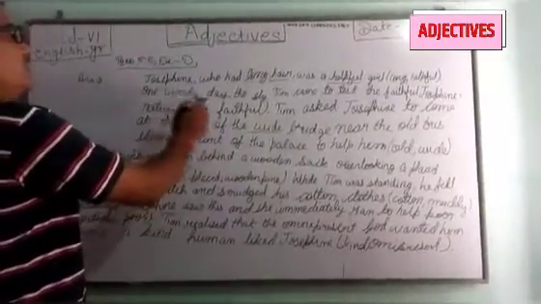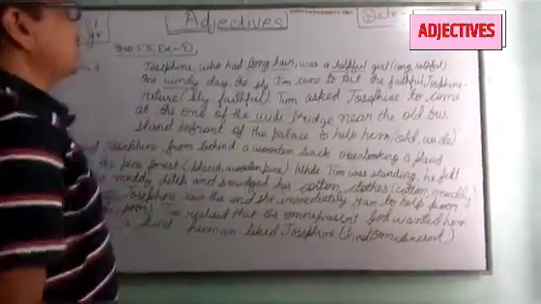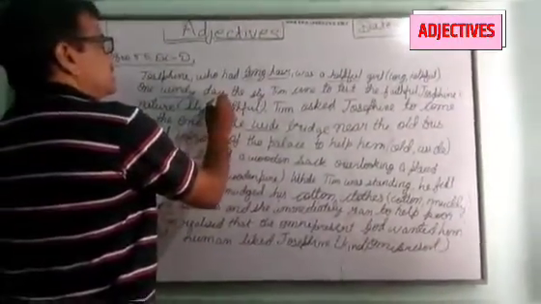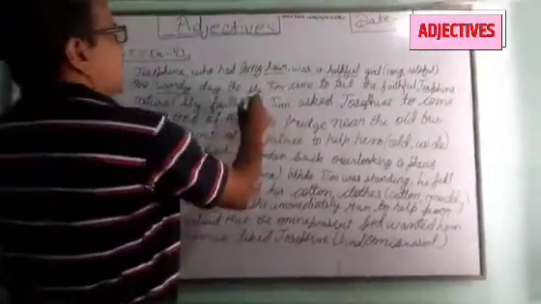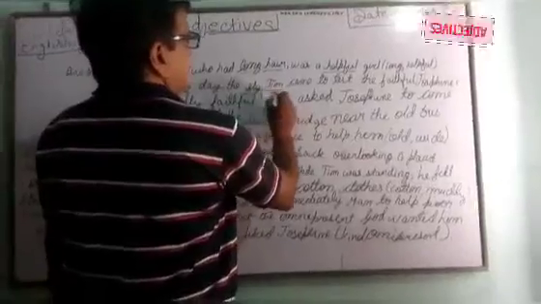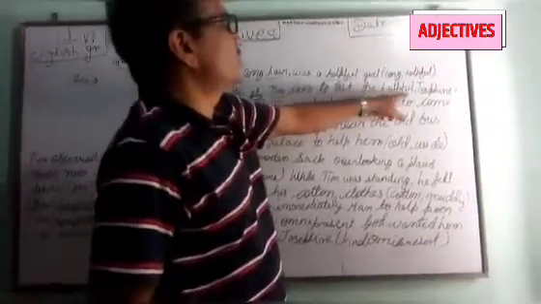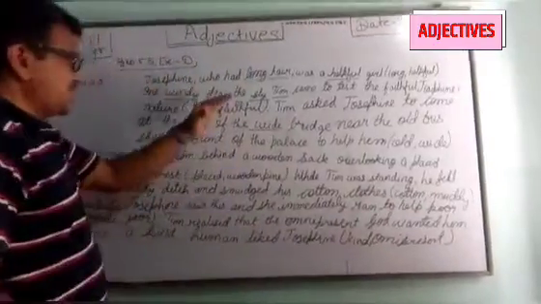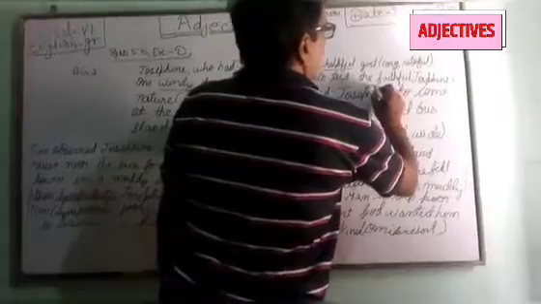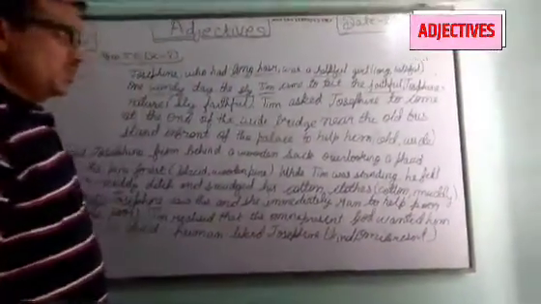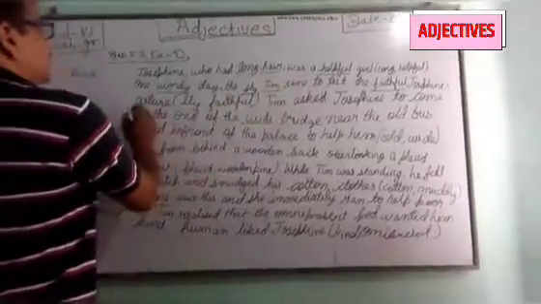One windy day. We are looking, which type of day? Windy day. The sly team came to test. Sly is also an adjective. Here team is the noun. Sly team came to test the faithful Josephine. Who had come? Sly team came to test the faithful Josephine. You can see the faithful Josephine. Josephine is a noun, and before that we have placed an adjective.